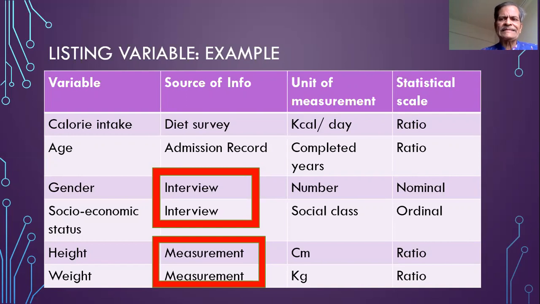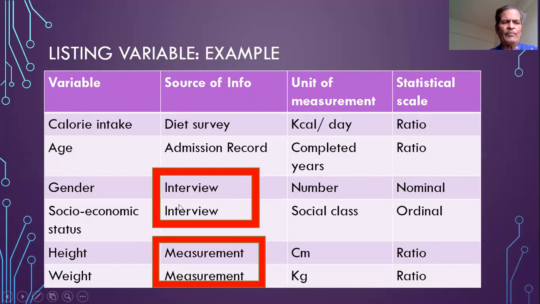The measurement scale for this variable is a ratio scale. Similarly, the source of information for age will be the admission records. From the admission record, we have the date of birth, and then we will be calculating the age of the person in completed years. So the unit of measurement of age is completed years.